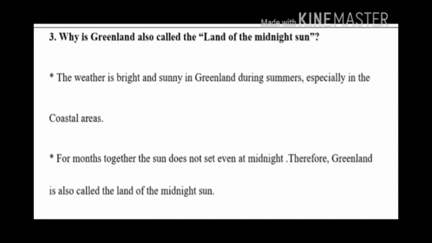For months together, the sun does not set even at midnight. Therefore, Greenland is also called the land of the midnight sun.